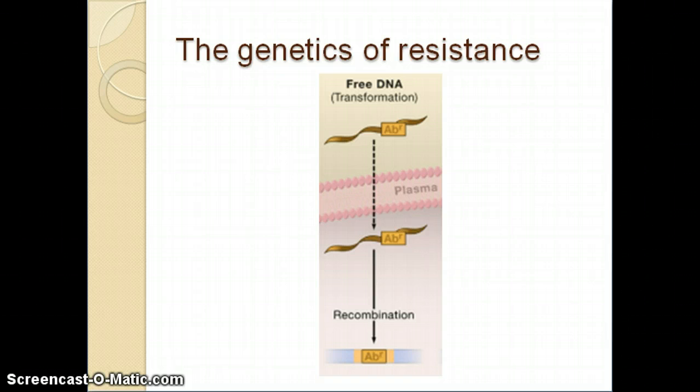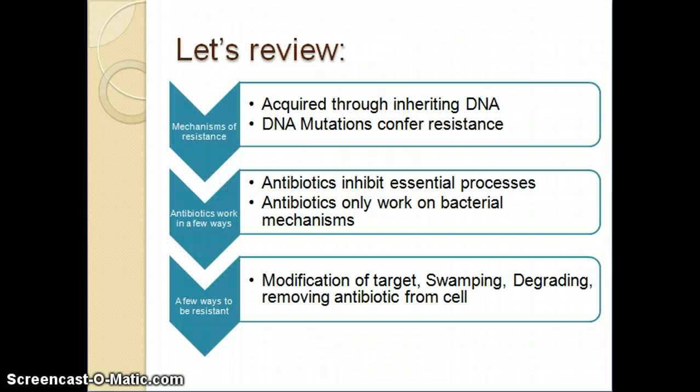The key point to understand is that bacteria can acquire resistance from genetic material of other bacteria. Thus, populations can share DNA and can confer resistance throughout a population. So let's review. The basic mechanisms of resistance can be acquired through inheriting DNA or be innate through mutations that confer resistance. Antibiotics work in a few ways.